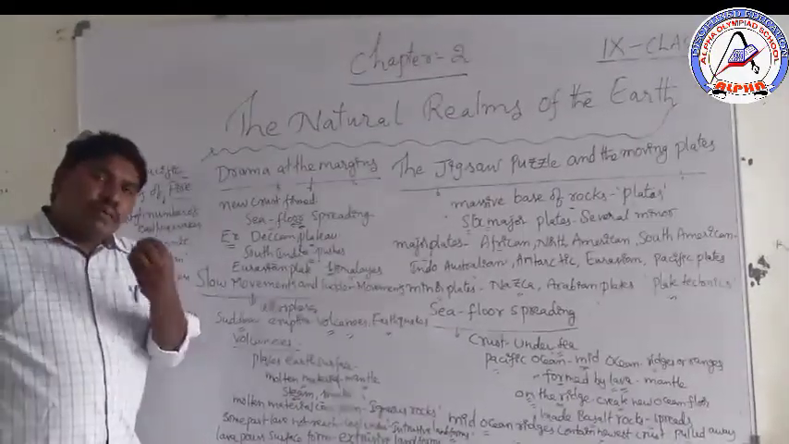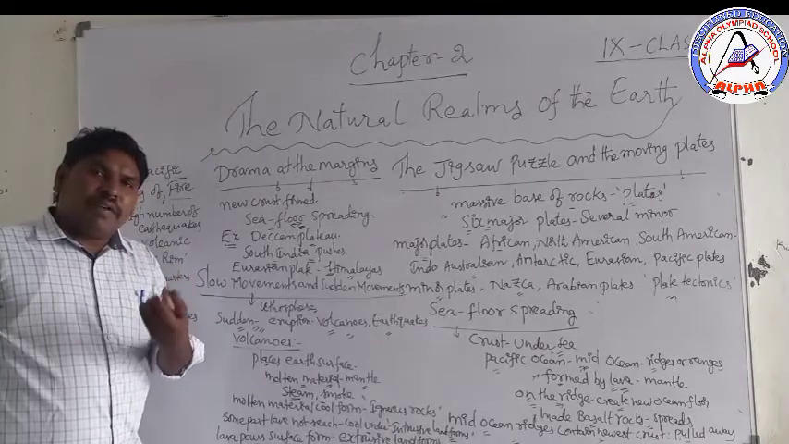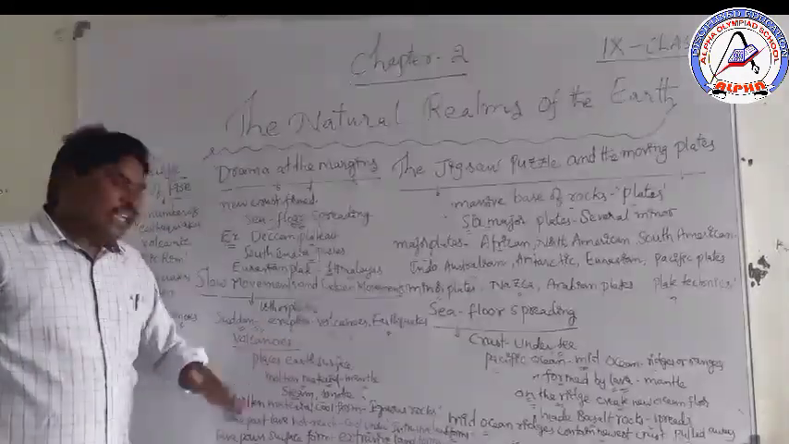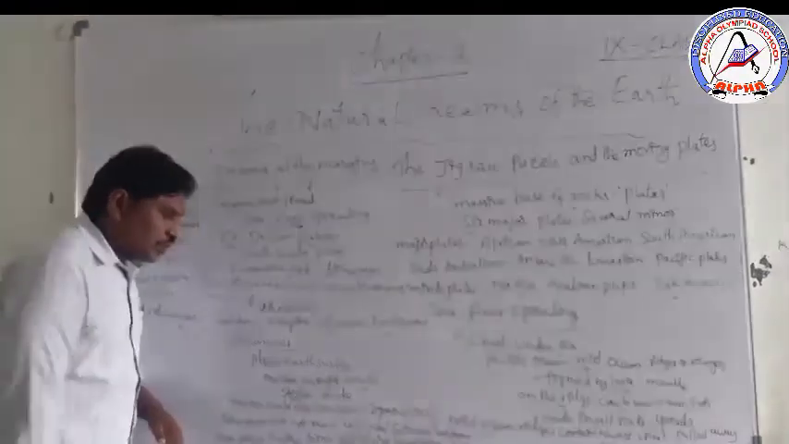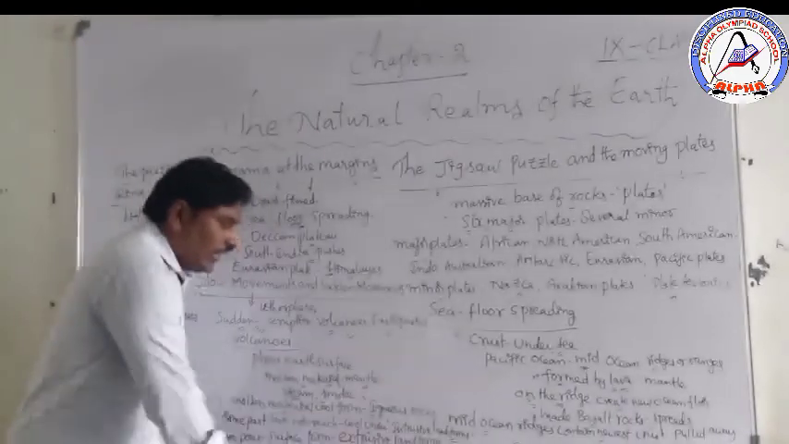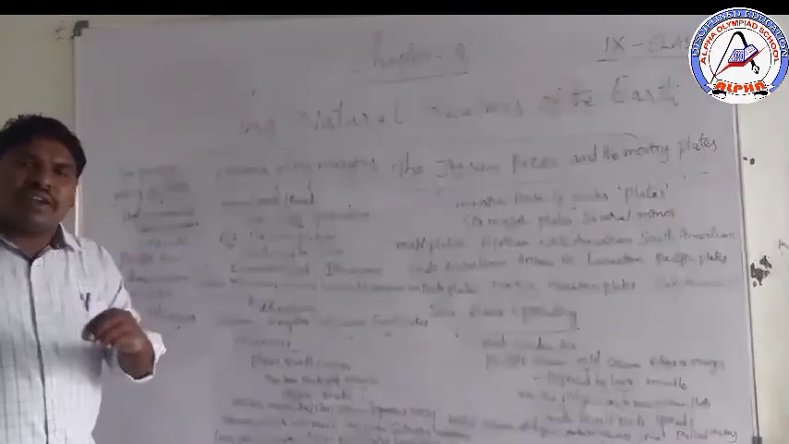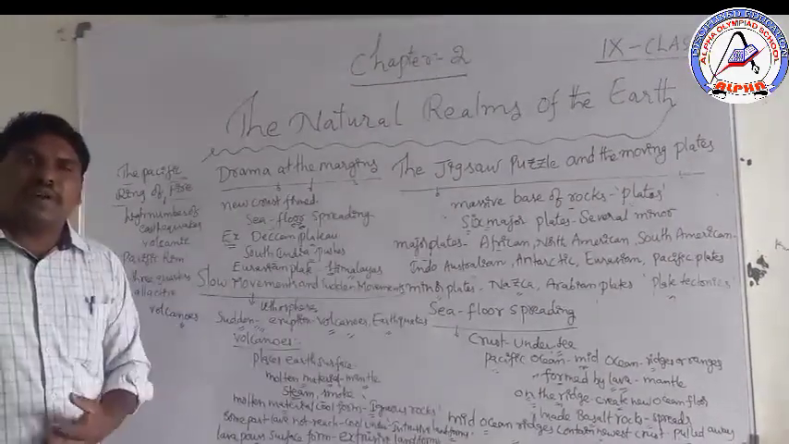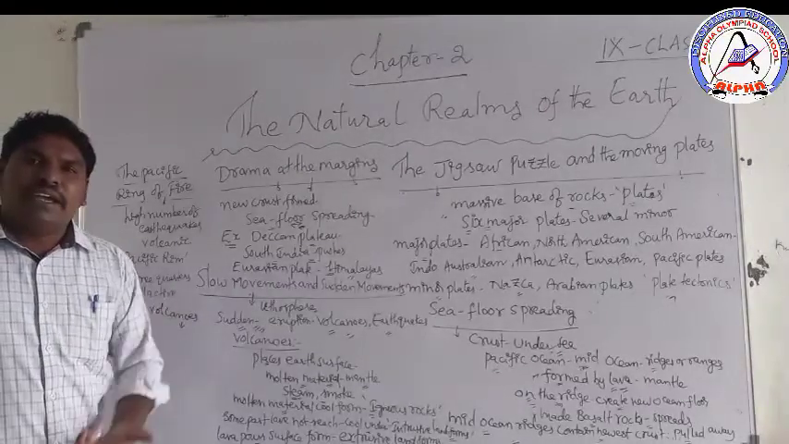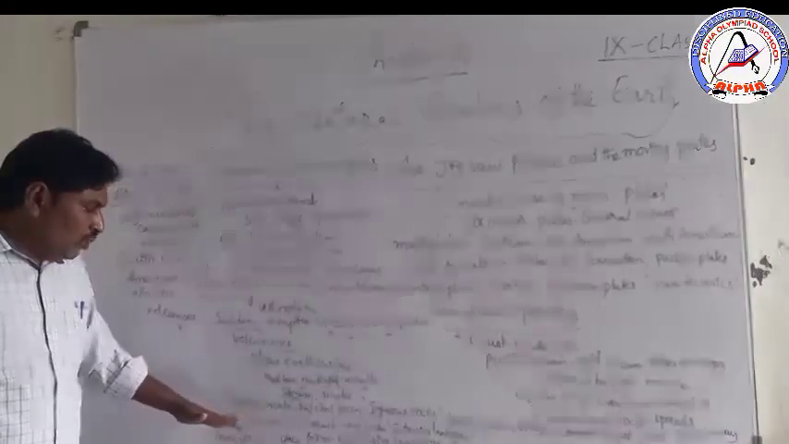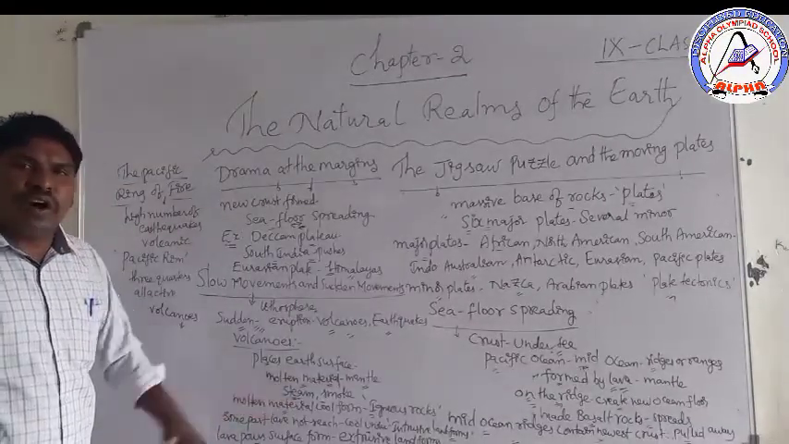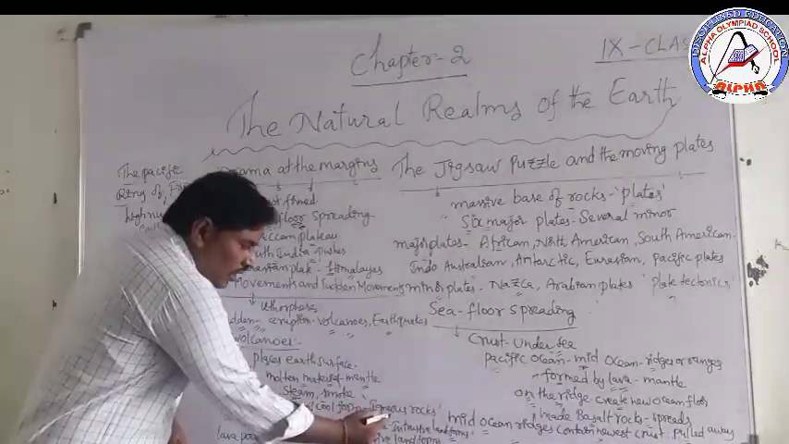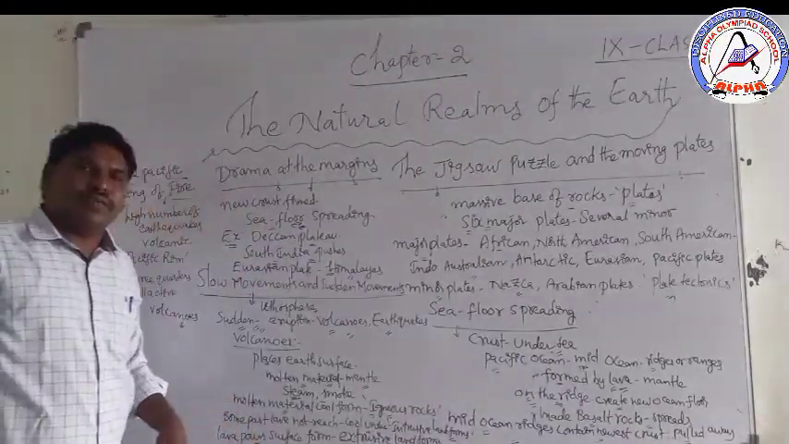Next, the molten material is coming from the mantle, the second layer. When the molten material cools, it forms igneous rocks. We call those rocks igneous rocks, which is very important. So the molten material cools and forms rocks that we call igneous rocks.